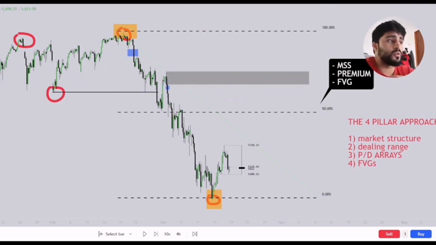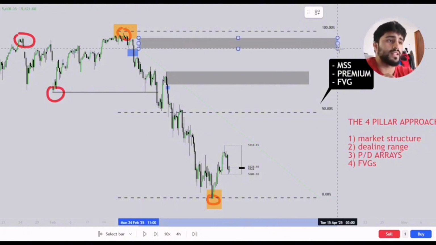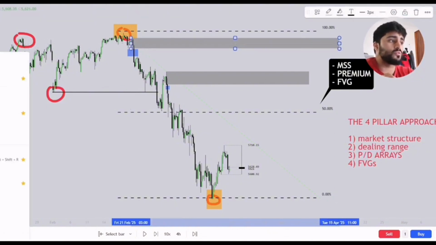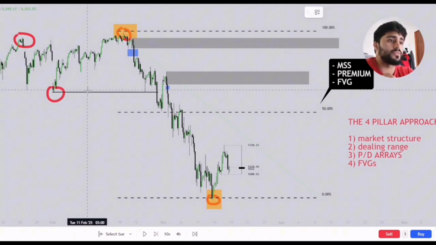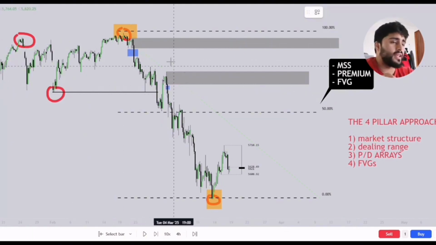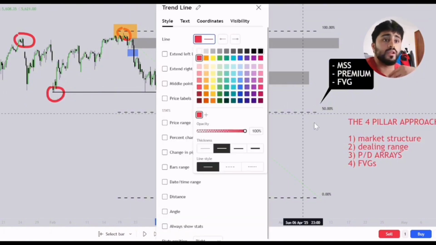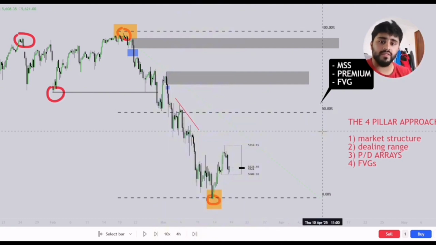The fair value gap is the most important concept because we know as a trader, the market gravitates towards two areas. Anyone who's traded ICT understands the market gravitates towards two areas, right? The market will gravitate towards liquidity and fair value gaps. And so we have a fair value gap over here. We have a second fair value gap over here. We also have a ton of liquidity over here, trendline liquidity, internal range liquidity, whatever you want to call it. The market will gravitate towards these two types of areas, fair value gaps and liquidity.